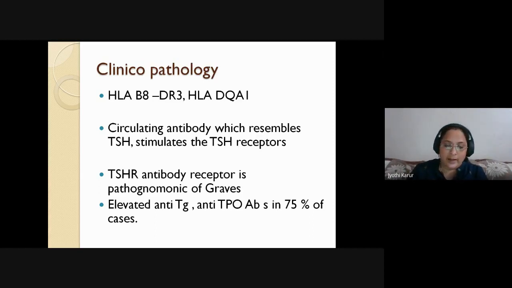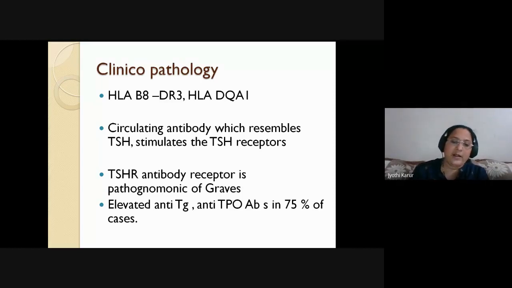And there are certain other antibodies which resemble TSH. It is not actual TSH. In hyperthyroidism, the TSH values will decrease because of the negative feedback mechanism. But what happens here? There are circulating antibodies which resemble TSH, and these in turn stimulate thyroid hormone production. So it is not the original TSH, but antibodies which resemble TSH. TSH receptor antibodies are also pathognomonic of Graves' disease. So what are the chemical substances which are elevated in case of Graves' disease?